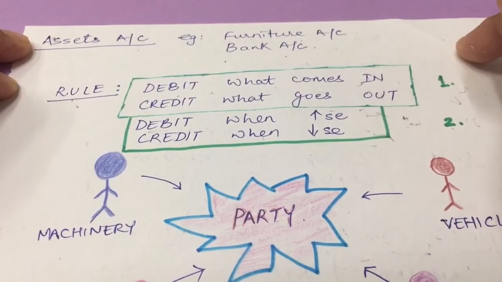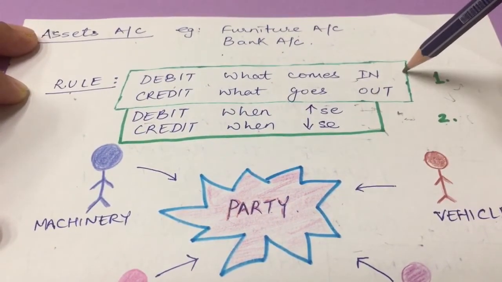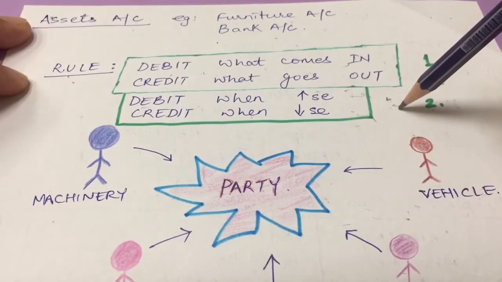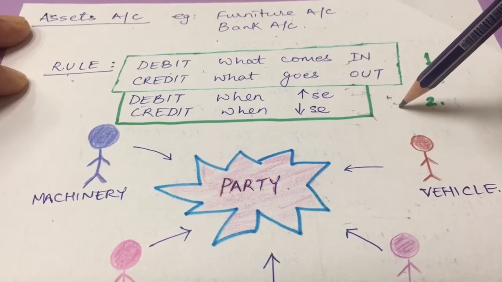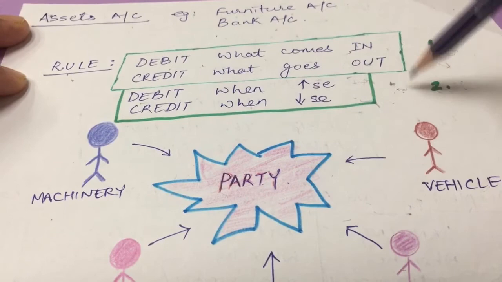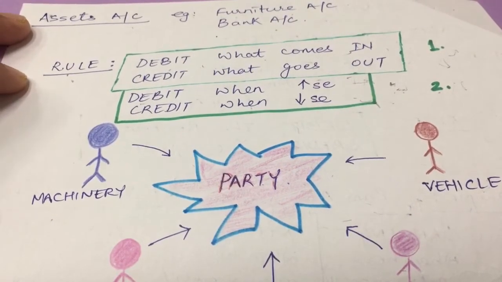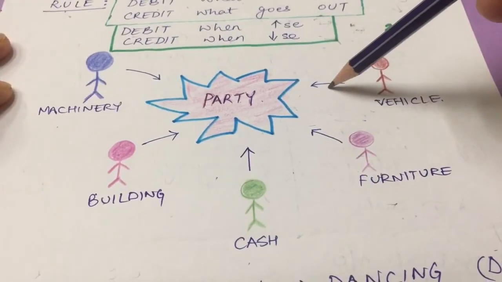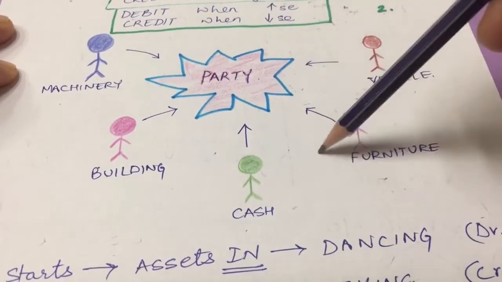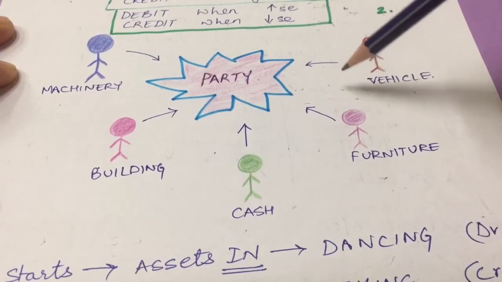Next one comes the assets account. Now the rule says debit what comes in, rule number 1, and credit what goes out. There is another rule which says debit when there is increase in assets, credit when there is decrease in assets. Now how to learn these rules? Don't even learn, I say, just understand. Okay, I say for the assets account, I take a party. I say all the assets have walked into the party. So they are happy, they are increasing in number, they are dancing.